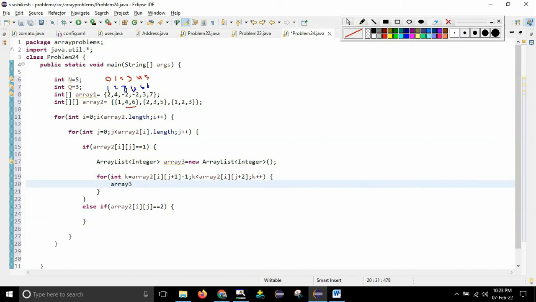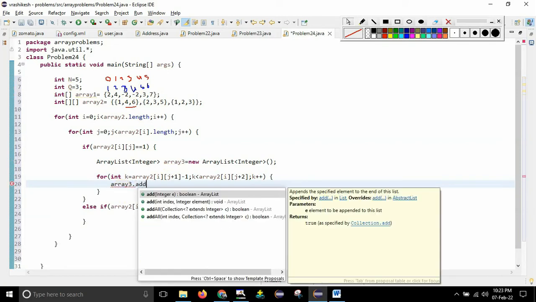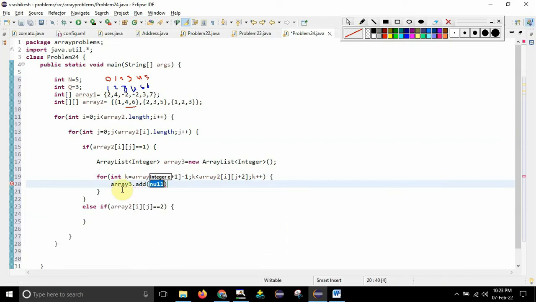Array 3 dot add method I have to use. If you write add, you can see add, and it will ask what I need to add. Then you need to mention whatever element is at array 1 of index k, that means starting from k I need to insert the elements up to whenever the condition is satisfied. So in the sense 4 to 6 means I need to insert -2, 3 and 7. So these elements will be inserted into array 3.